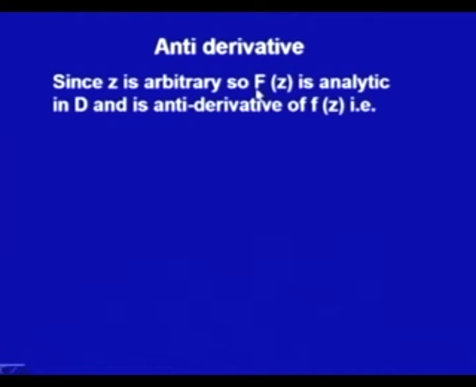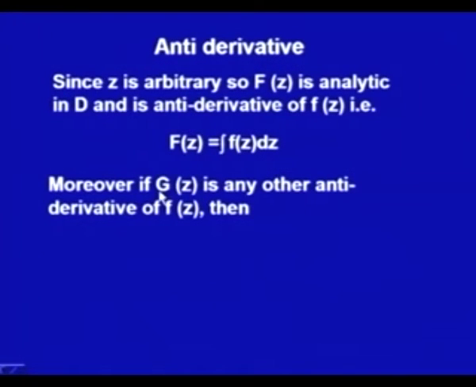So now we have got that capital F(z) is analytic in the whole of the domain D, and it is the antiderivative of small f(z), that is F(z) is the integral of f(z) dz. Now I am not taking it from z naught to z only; since I have taken z and z naught as arbitrary points, I can write in general that the antiderivative does exist, and my function capital F is analytic in that whole domain D.